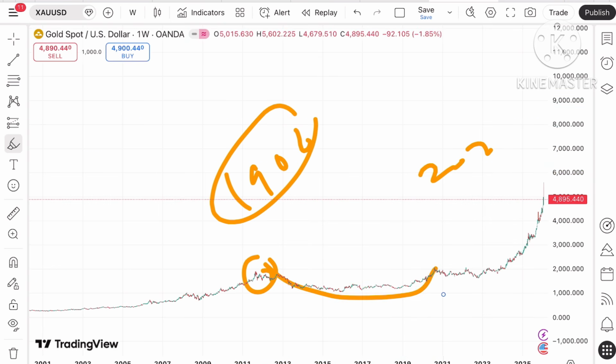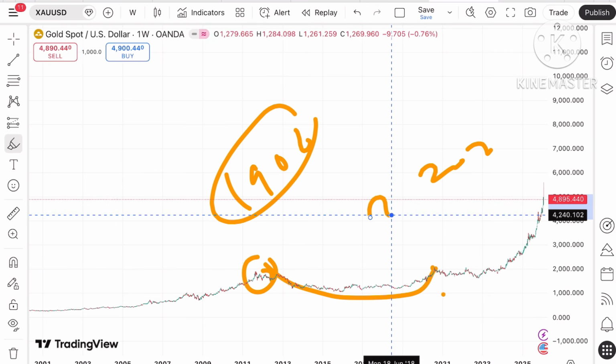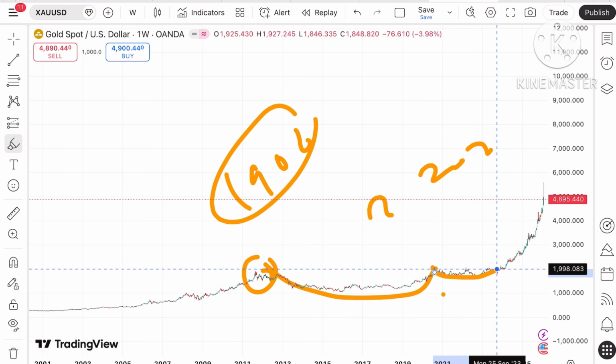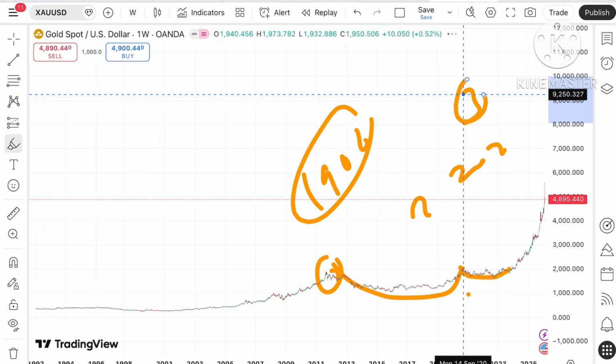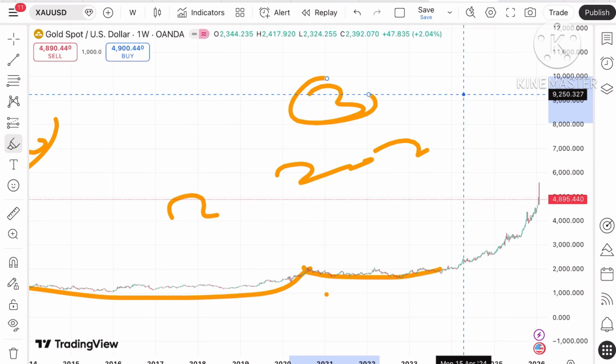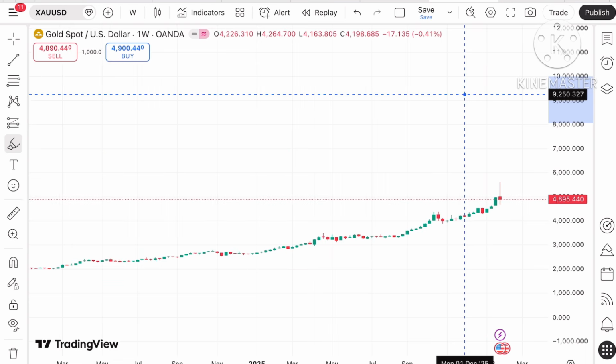It came towards that level around 2020, and then after that the price came again after 3 years. This is the thing you have to understand about the price of gold: the price can come, but it can take a much longer time. So this is what matters if you are looking for a longer view.